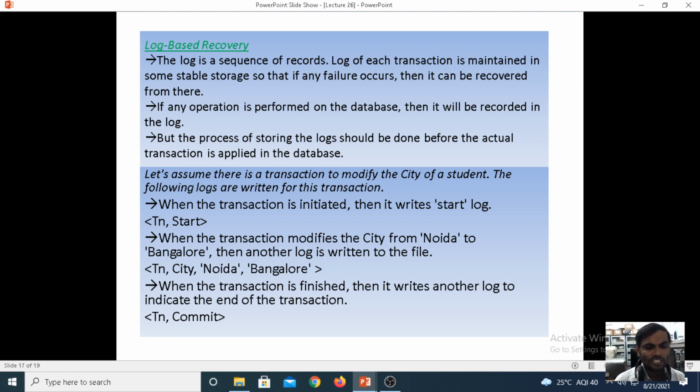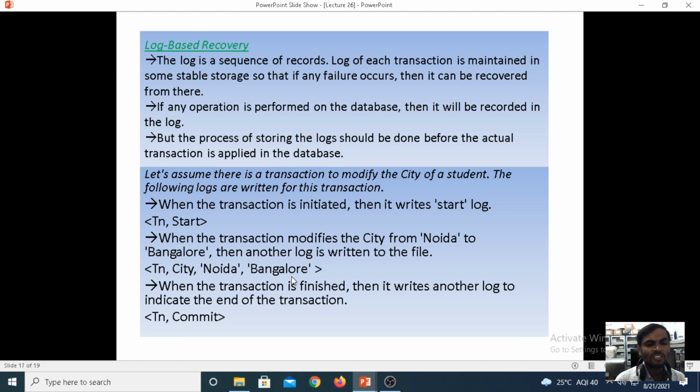For your understanding, we take a simple transaction: the transaction is initiated, then it writes to the log. When the transaction is initiated, we write the starting point of transaction Tn. Now when the transaction modifies the city from Noida to Bangalore, another log is written. So in the initial stage we store one log, and when modifying, we store another log.